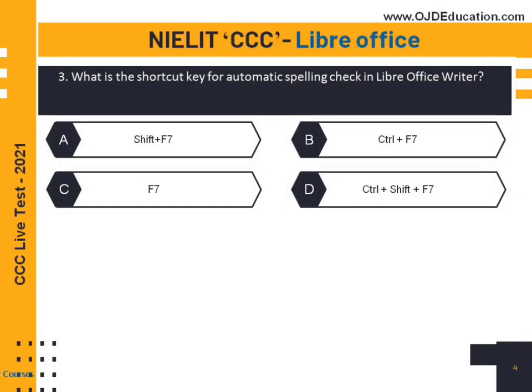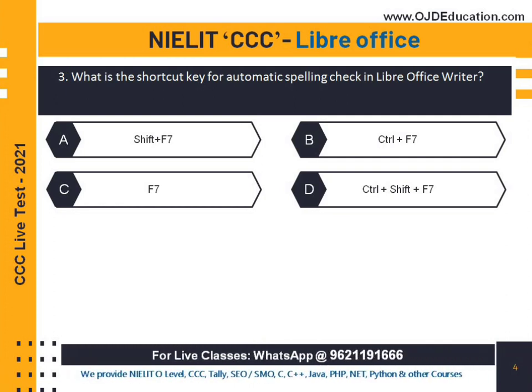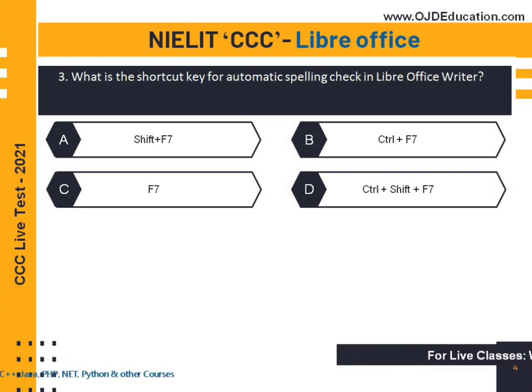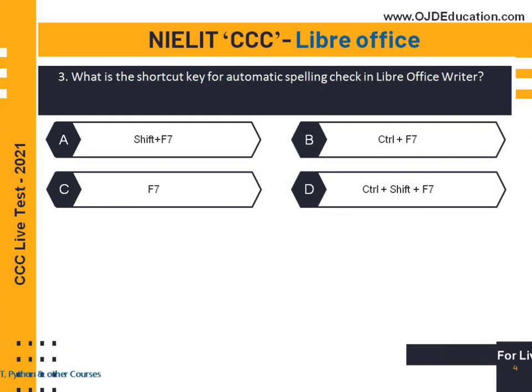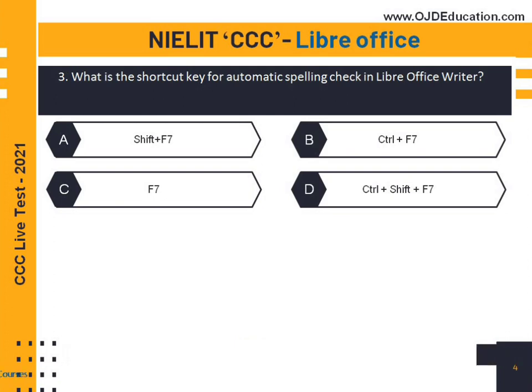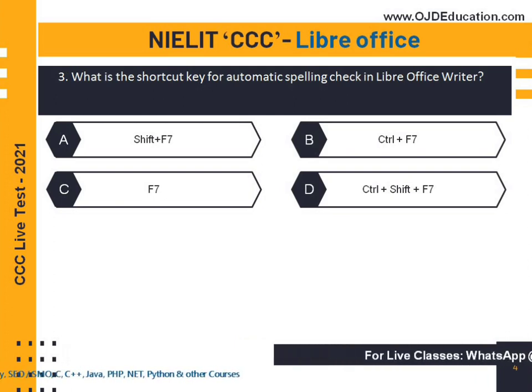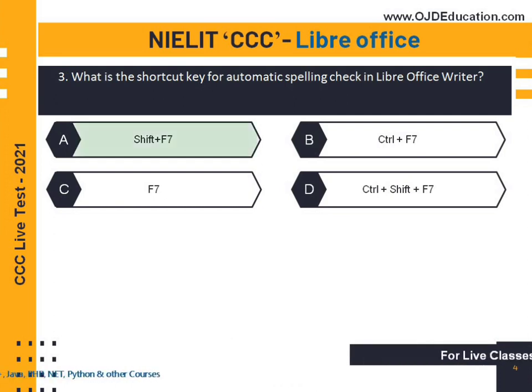This is our next slide and the question is in front of you. What is the shortcut key for automatic spelling check in LibreOffice Writer? Whenever we are working on any document file and we make any mistakes, automatic spelling check is used to sort out those mistakes.